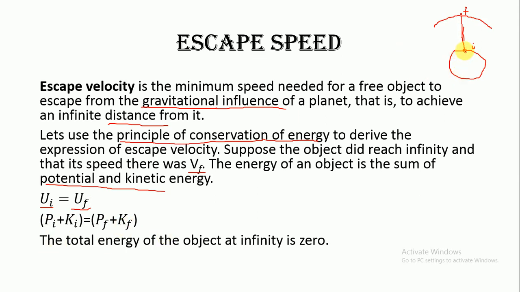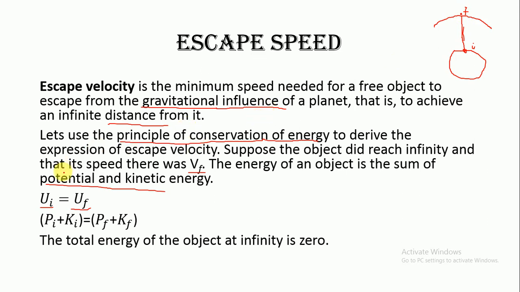But we have given the object a velocity such that it is able to just cross the gravitational force, so we assume the velocity there is very small, approximately 0. So the kinetic energy at the final position would be 0, and potential energy is inversely proportional to the distance r. If r becomes infinity, potential energy also becomes 0.